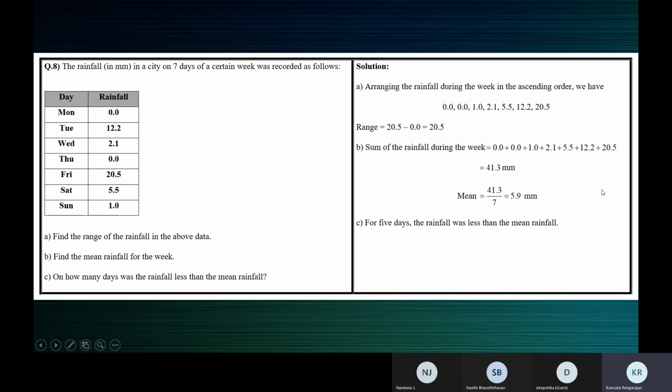Is it clear, children? And nice, all of you got the answer except the division. One of you said 5.5. I hope you got the division correctly now. Yes, ma'am. Check, ma'am. Okay.